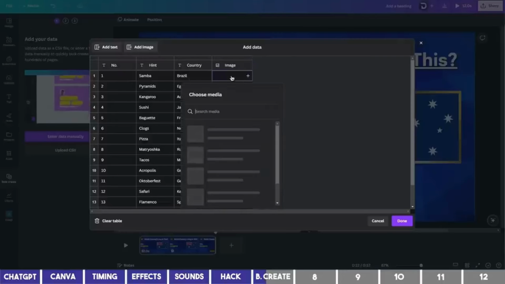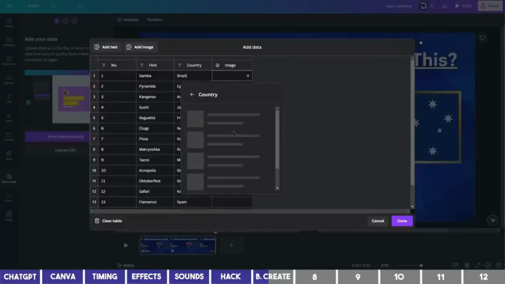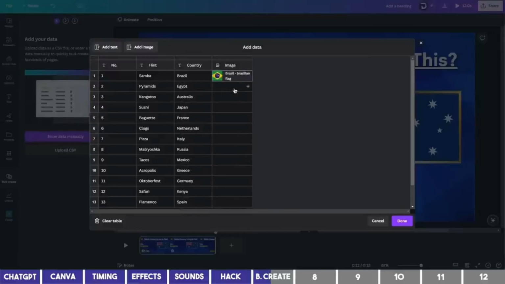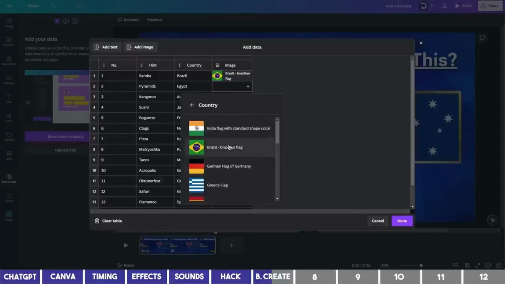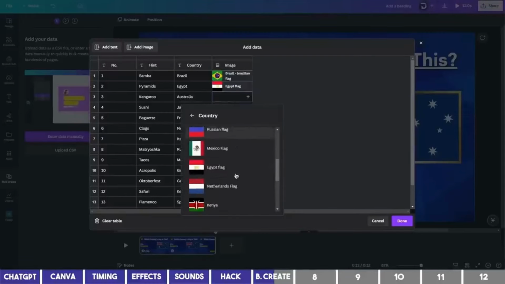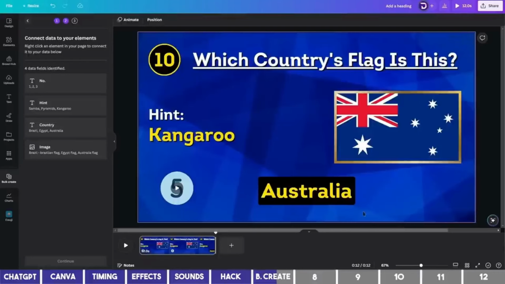Then click on this plus icon to search the image. Choose the folder you created earlier and select the corresponding flag, which is Brazil. Click the second box, and since it is named correctly, it would be easy to find the right flag for the row. Repeat this for the other flags. And when you're through with it, click on Done.